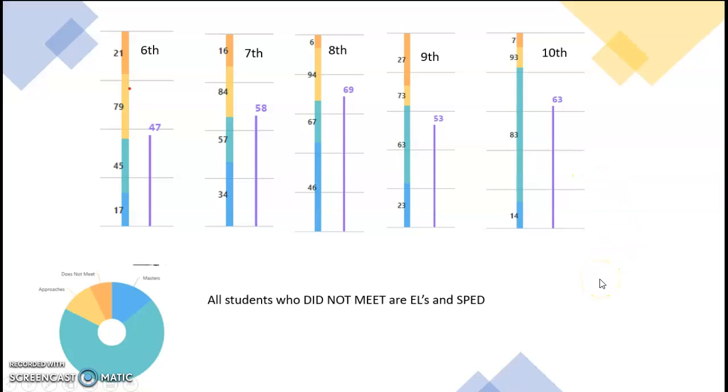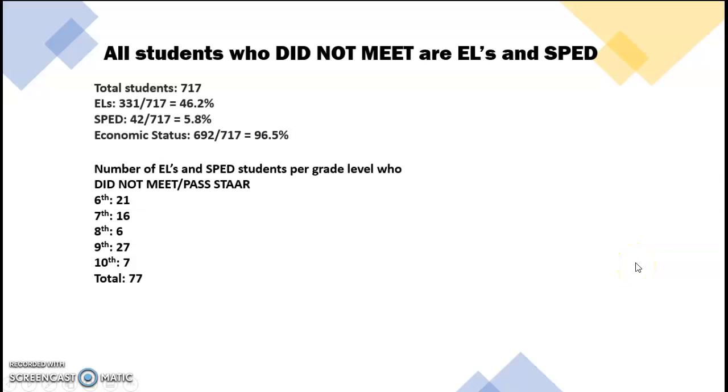Now, why did we show you ethnicity? Well, all students who did not meet are ELs and SPED students. This means that there's a disservice happening between our ELs and our SPED students. A total of 717 students attend this campus, between 6th through 12th grade. 331 are ELs, and 42 students are considered SPED. We have an economic disadvantage of 692 students. So the number of ELs and SPED students per grade level who did not meet or pass the STAAR totals a total of 77 students.